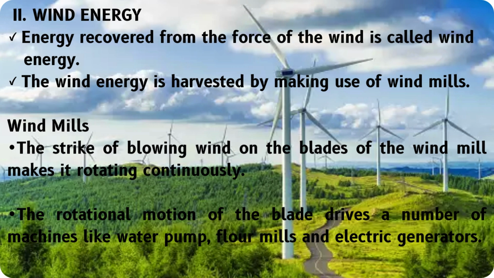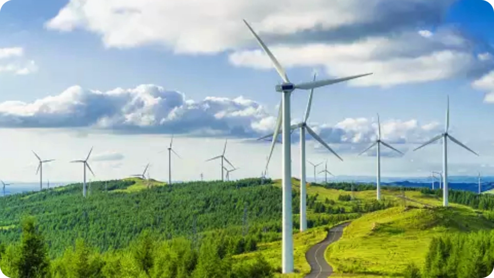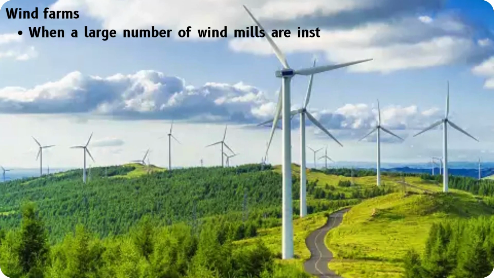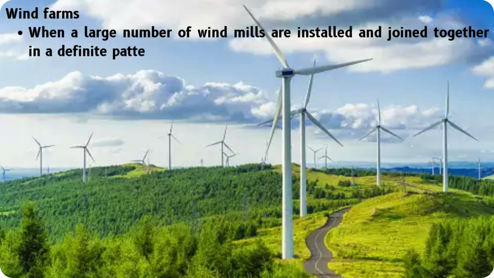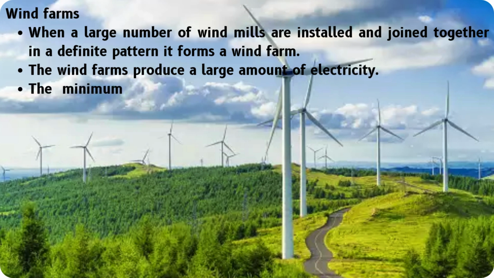Wind farms. When a large number of windmills are installed and joined together in a definite pattern, it forms a wind farm. The wind farms produce a large amount of electricity. The minimum speed required for satisfactory working of a wind generator is 15 km per hour.